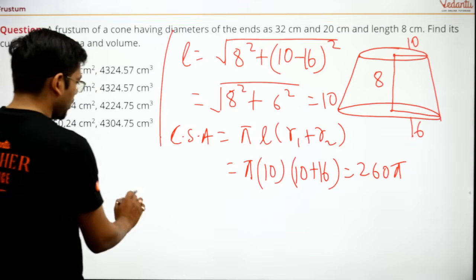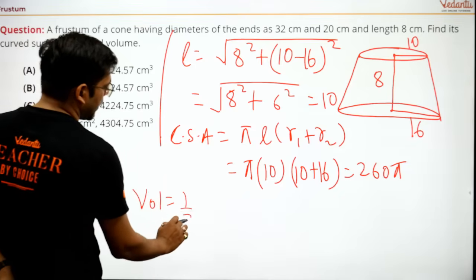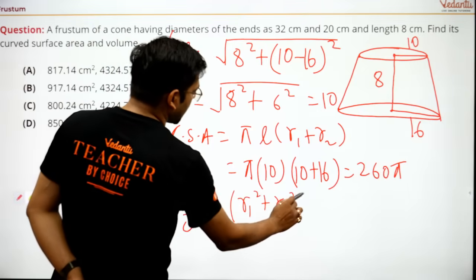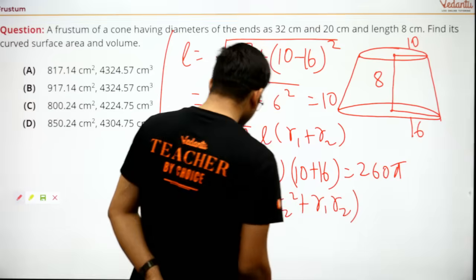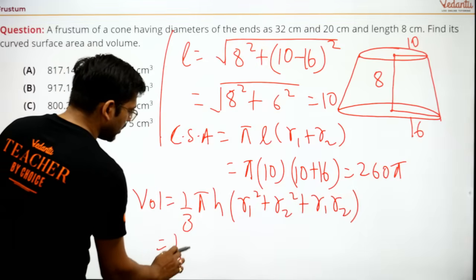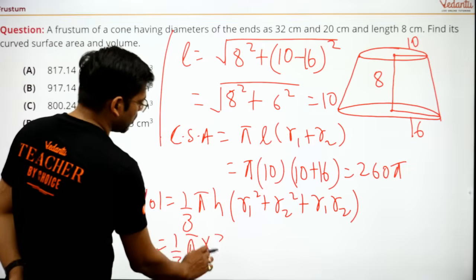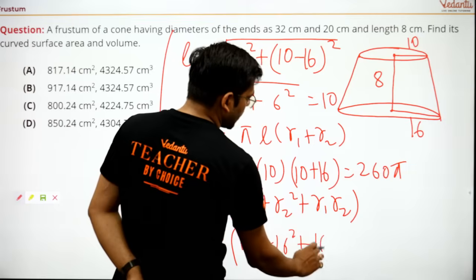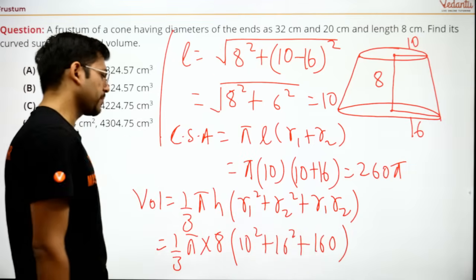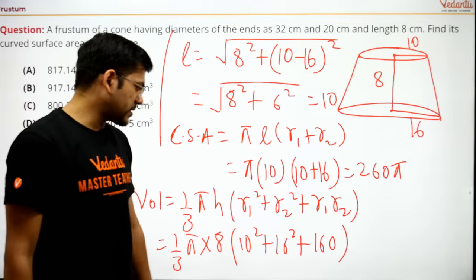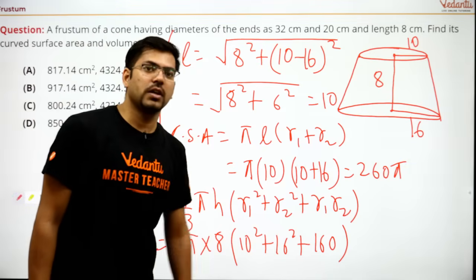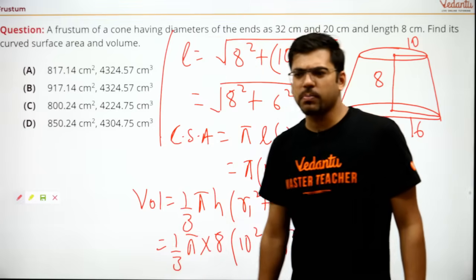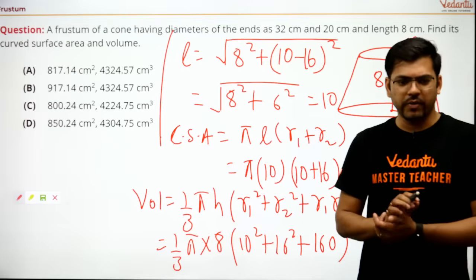Now moving further. Volume. I'll write the volume very fast. 1 by 3 pi h, r1 square plus r2 square plus r1 r2. Now just solve it. 1 by 3 pi, height is 8, into r1 square, that is 10 square plus 16 square plus 160, that is 16 into 10. This is 256, 100, 356 and 160, that is 516 into 8 and then multiplying it. I am not multiplying it. I know you can all do it very well.